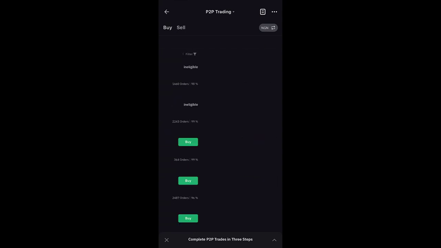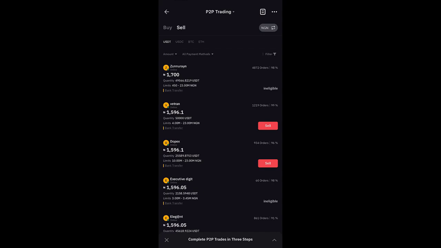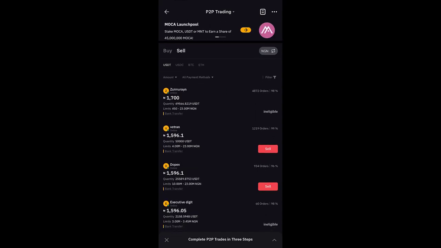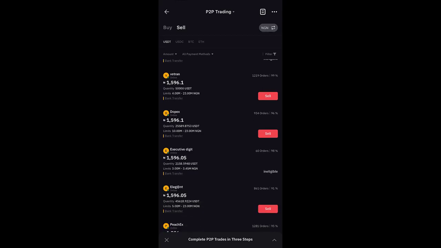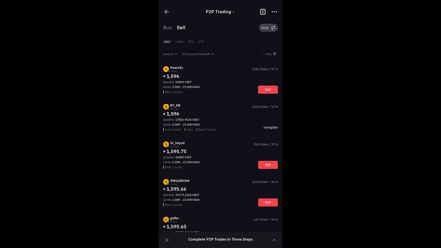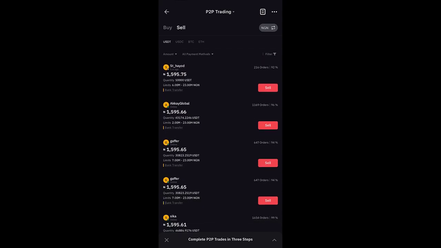And then if you're choosing to sell your cryptocurrency, all you have to do is to come here and click on the sell button. Once you click on the sell button, you will see options. The same thing I described for the buy also applies here, which is the eligibility. Secondly is the limit. Currently I'm about to sell 100 USDT. So the next thing I want to do is to make sure that amongst the eligible people, I'm able to